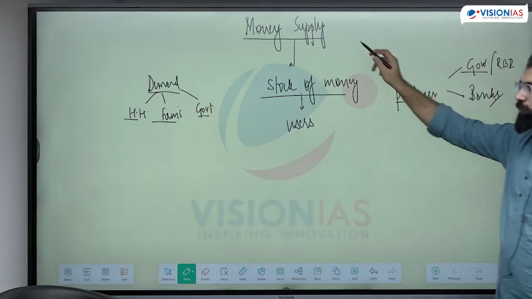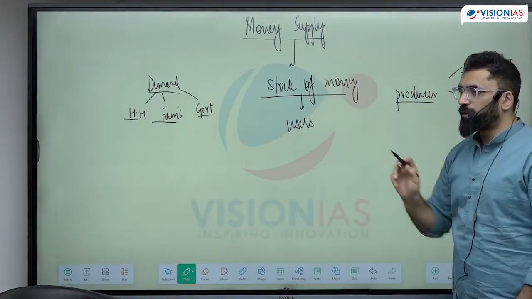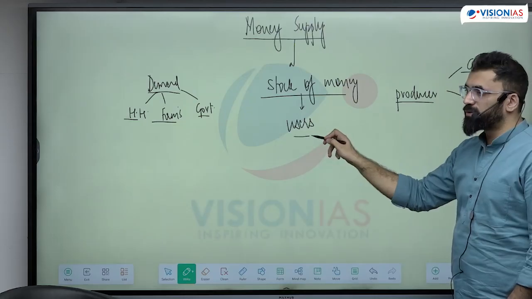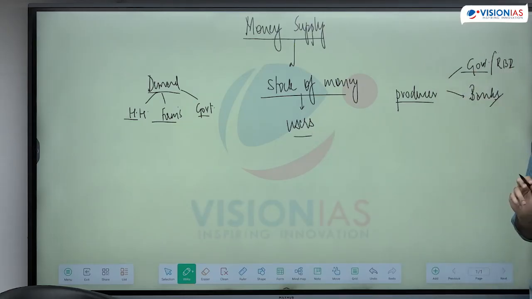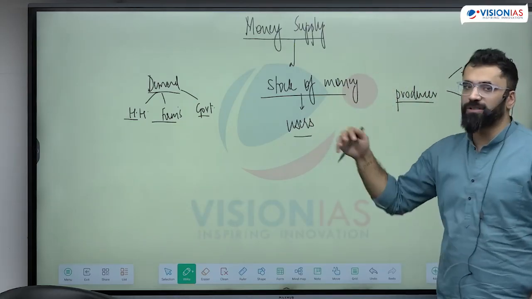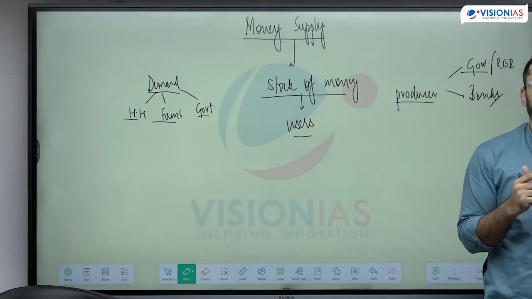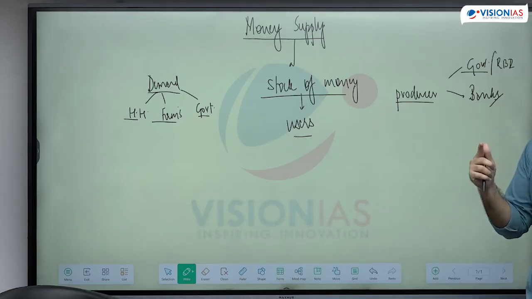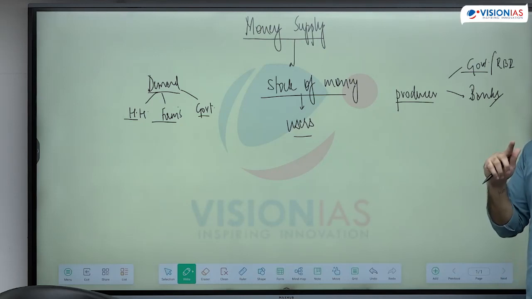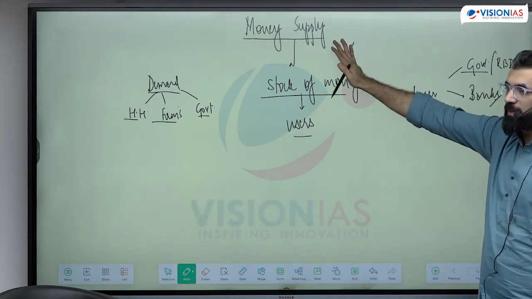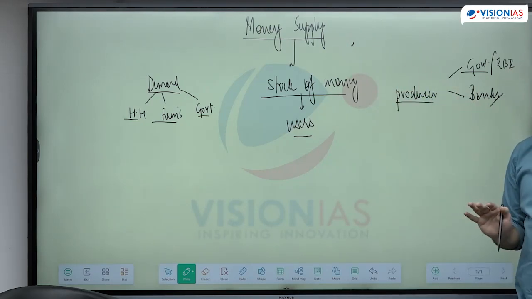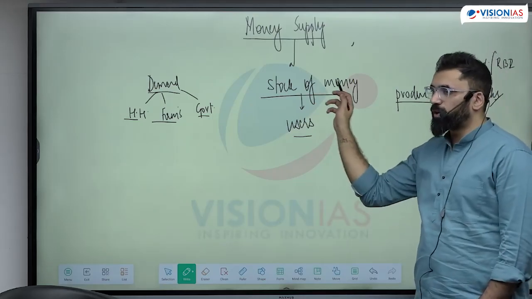So when we talk about money supply, we only talk about the money available to the users, not to the producers. And why are we talking about only users? Because it has implications for monetary policy. Whether more money should be available or less money should be available, this decision is based on whatever the present money supply is.